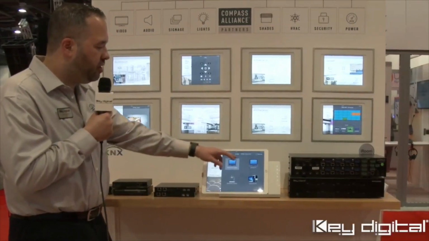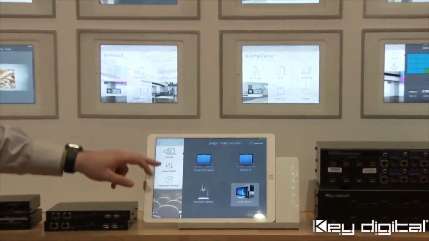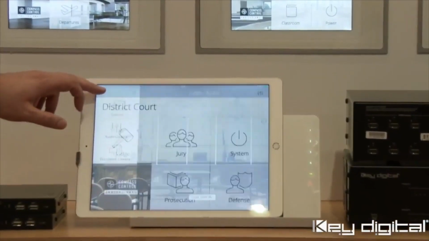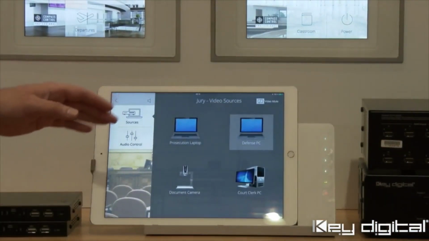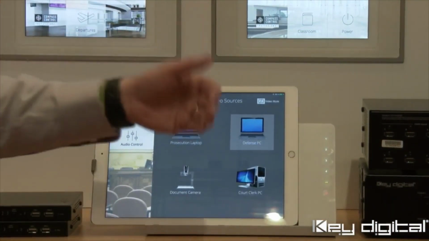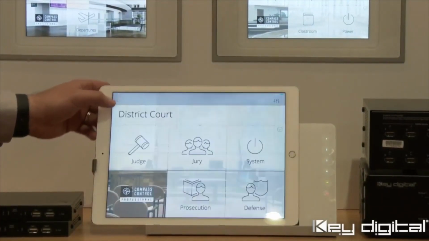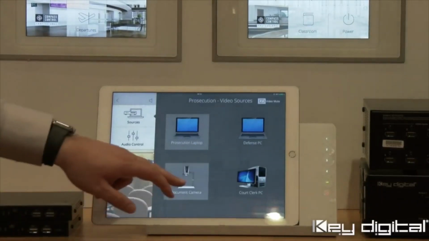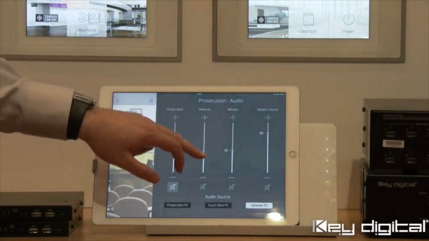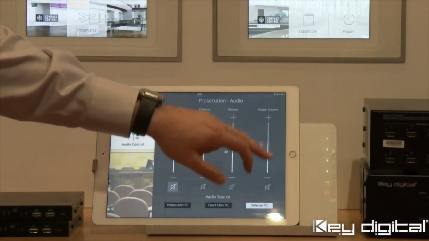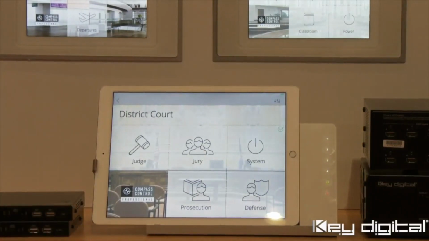You can also go here and you can select between all the different sources. You can control your audio, you can control your video, you can control your sources, you can control your display, and as you can see, you can have almost independent subsystems along one big, larger system. These are just controlling the audio partners that we have, mixers, faders, DSPs, and all that.